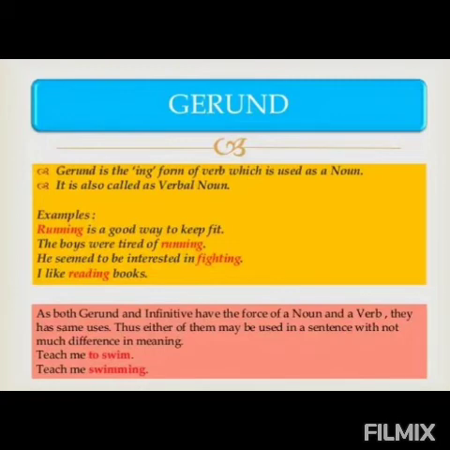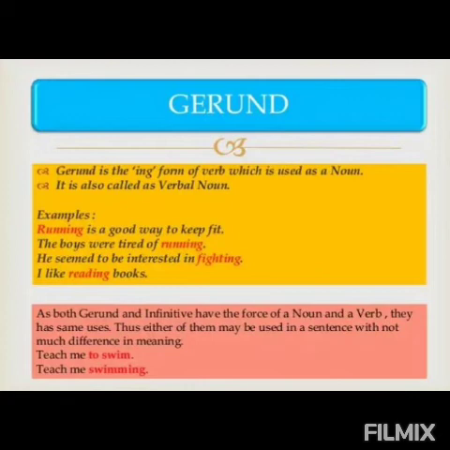Now the second type of non-finite verb is gerund. What is gerund? Gerund is the ing form of a verb which is used as a noun, right? See, in infinitive we have added to with the base form of the verb. And how are we making gerund? By adding ing to the base form of the verb. And this gerund will act as a noun. It is also called a verbal noun. Remember it. Example, running is a good way to keep fit.